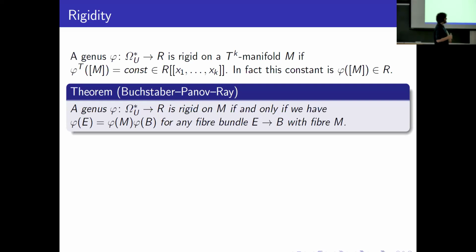But Kodaira proved that the signature is not 0 for any of these complex surfaces. So the signature is rigid on any M, but not multiplicative on all bundles.